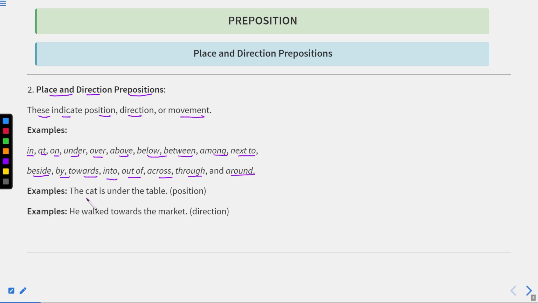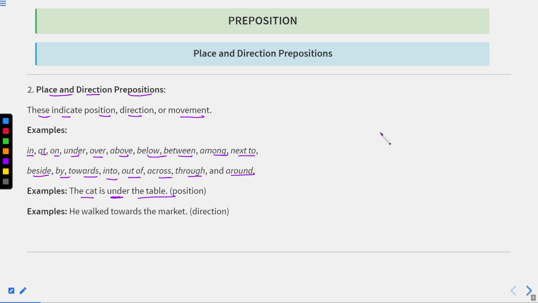For example, the cat is under the table. So this under is the position below the table. Under is when we have a table, and under that, it means below that. So that is known as under. We can use under to show that position. He walked towards the market. So towards the market means toward the side of the market. It means not to the market, but towards that.